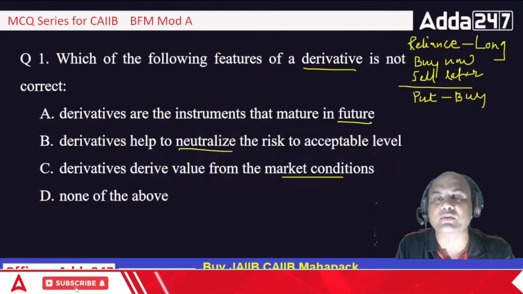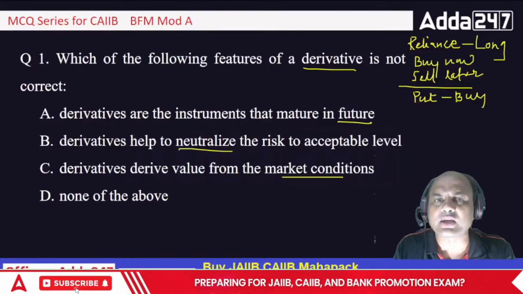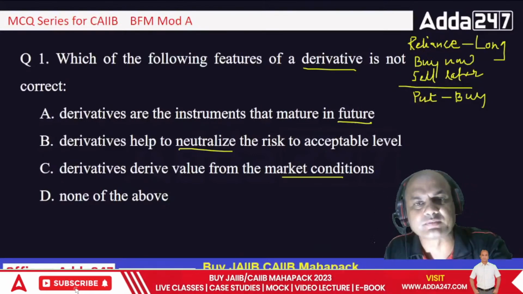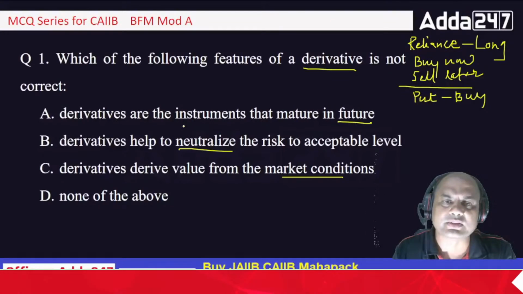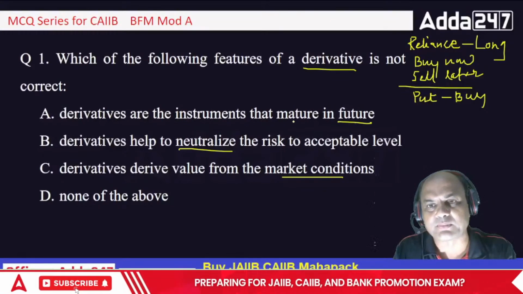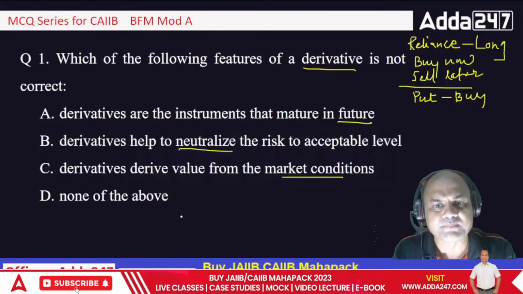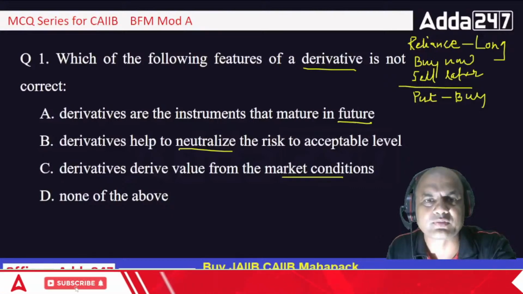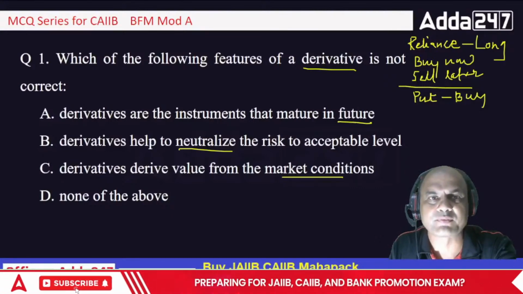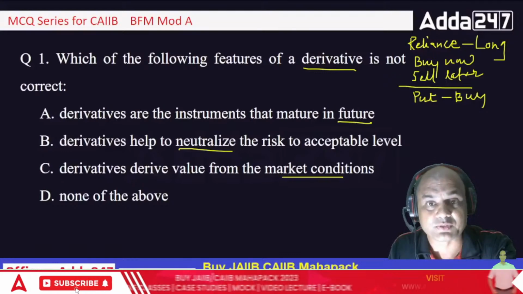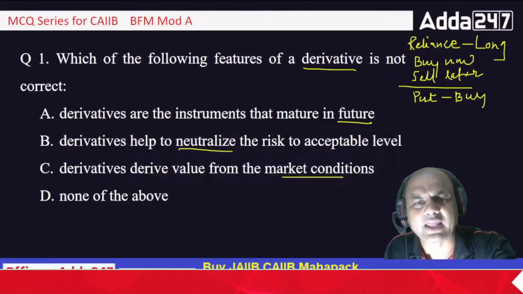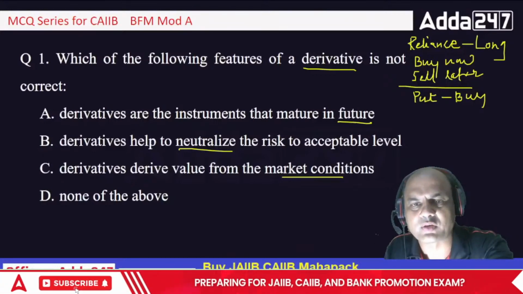Very important one. Go through each one. Take your own time. I'll wait over here. So, what is the correct answer? Derivatives are instruments that mature in future. Obviously, correct. They mature in future. You will say, sir, we don't know derivatives, we haven't seen derivatives as of now. So let me show you how derivatives work actually. I'll show you directly the Nifty option chain.